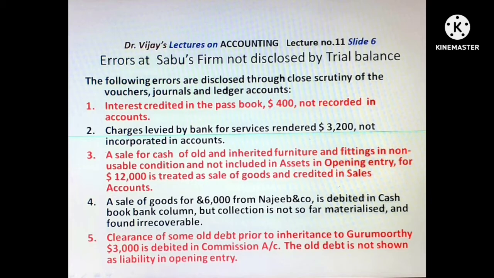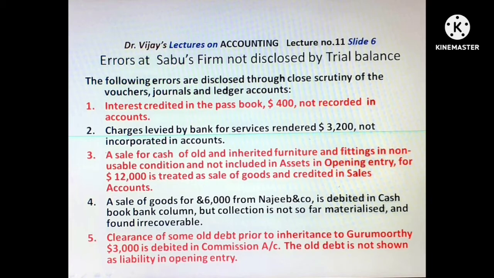Next, clearance of some old debt prior to inheritance to Gurumurthy for $3,000 is debited in commission account. The old debt is not shown as liability in opening entry. See, at the time of inheritance, there was amount due to Gurumurthy, $3,000.